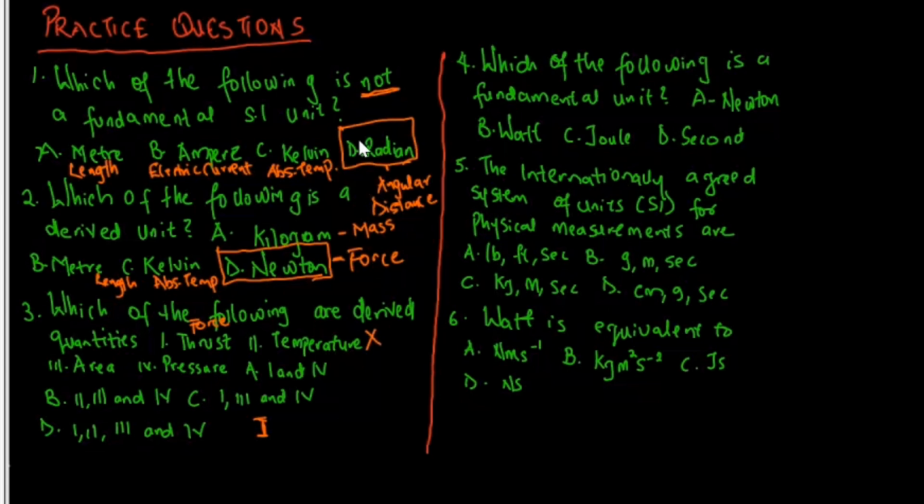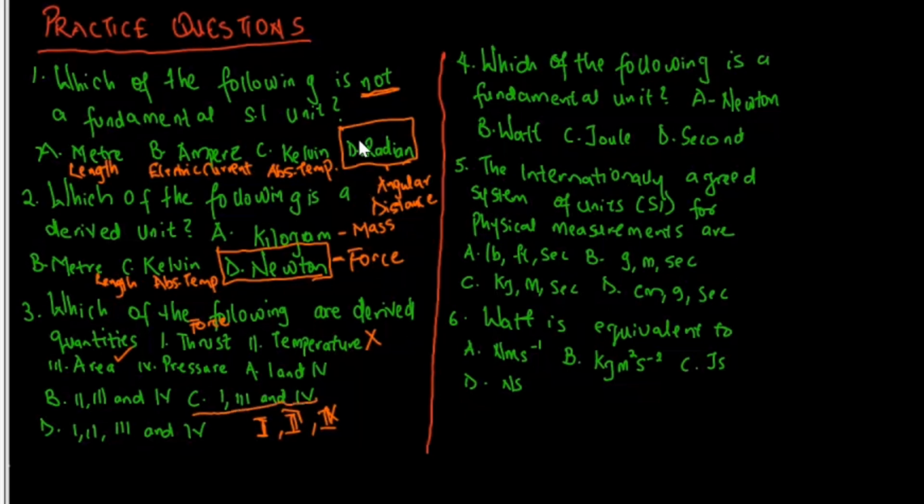Area is a derived quantity, as we have looked at earlier, so Roman figure 2 is part of the derived quantity. Pressure is also a derived quantity, so 3 is derived, 4 so we have 1, 3 and 4. So the answer to this question is option C.